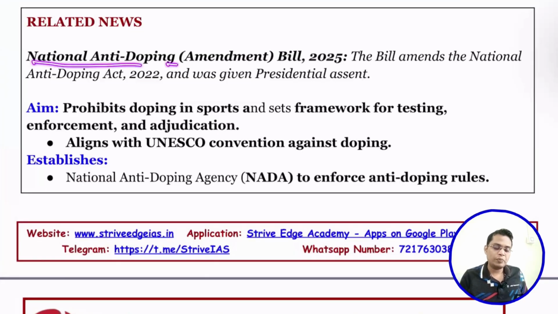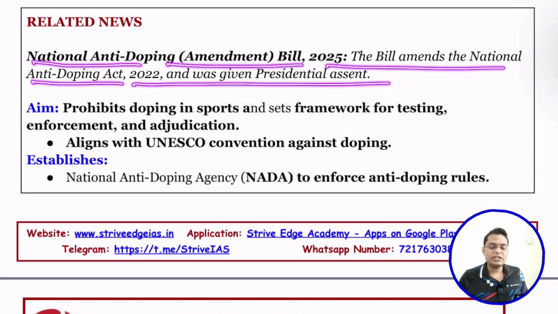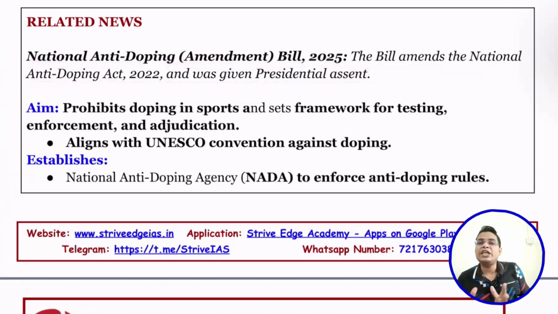The National Anti-Doping Bill. The bill amends the National Anti-Doping Act and was given the President's assent. So what is anti-doping? In sports, sometimes some athletes take substances that increase their performance so that they can win, which is unethical and against the spirit of sport.